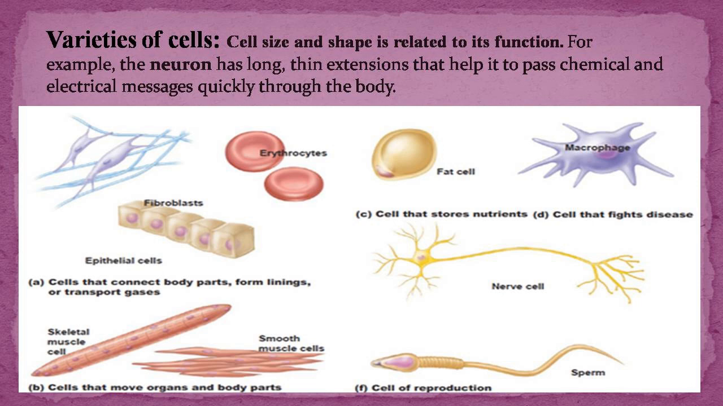Now, cell size and shape is related to its function. For example, the neuron or nerve cell has long and thin extensions that help it to pass chemical and electrical messages quickly through the body.